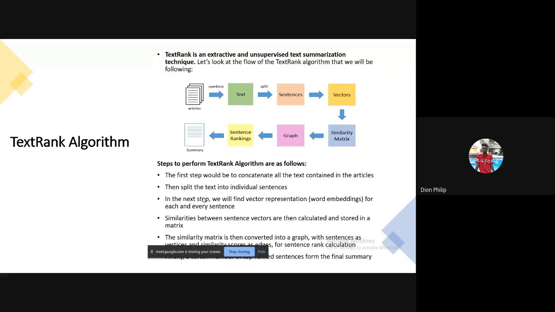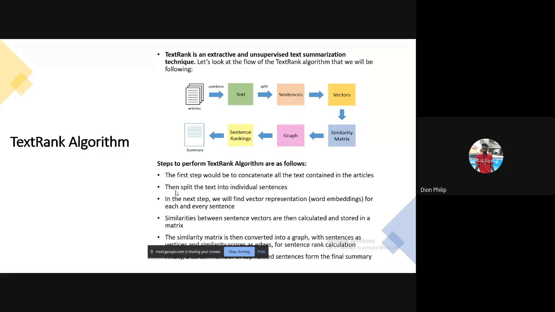So first off, we extract all the text from the text document. Then we divide the text into sentences. After that, we find the vector form of the sentences, and then we compute the similarity between the sentences. We do that by using the cosine similarity, and then we form a graph. We create a graph such that the nodes represent the sentences, while the weight on the edges between two nodes is found by using a similarity function.